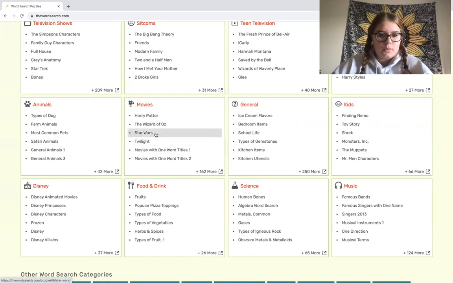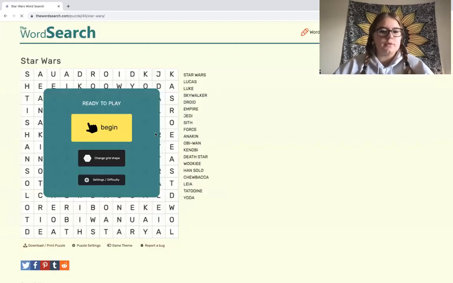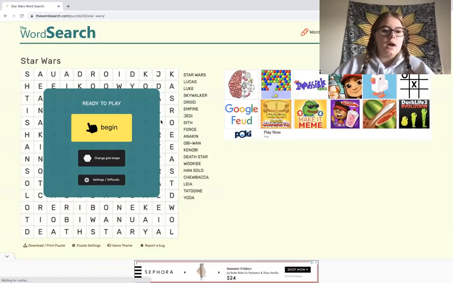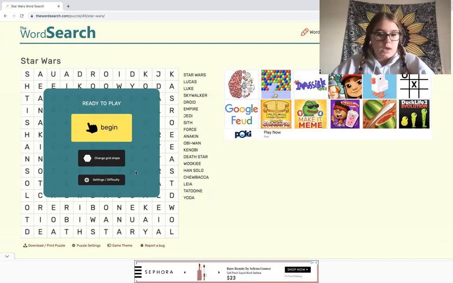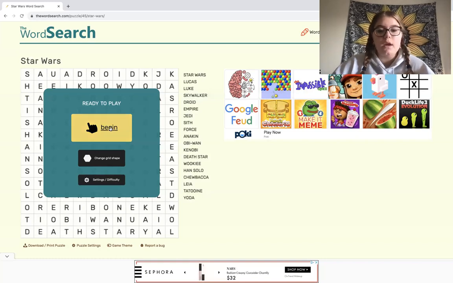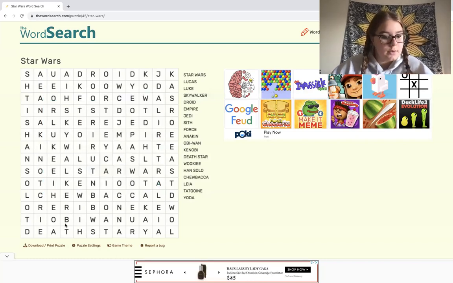we'll do some Star Wars because Star Wars is pretty iconic. Why not? So it looks like we're gonna look for the words Star Wars, Lucas, Luke, Skywalker, Droid, Empire, Jedi, Sith, Force, Anakin, Obi-Wan, Kenobi, Death Star, Wookiee, Han Solo, Chewbacca, Leia, Tatooine, and Yoda. So, we'll get started with this one.